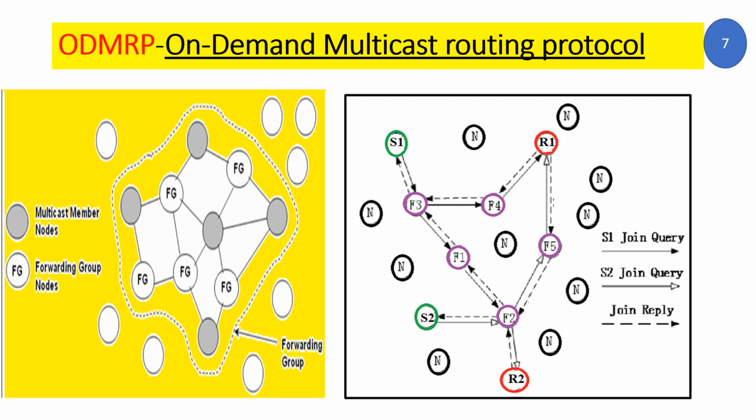Let's move on to the second example. There are two source nodes, S1 and S2, colored in green. Both source nodes want to communicate with both receiver nodes R1 and R2. Now S1 uses a join query, represented using a shaded arrow mark, to discover the path. S1 transmits the join query packet to the immediate forward group node, and the forward group node transmits it to its own neighboring forward group nodes.